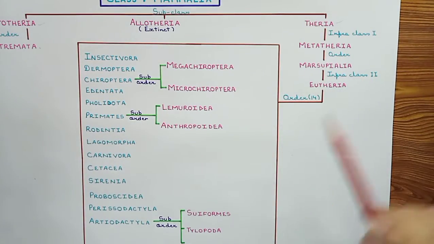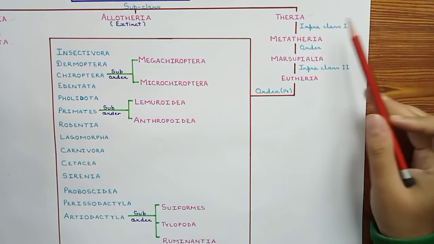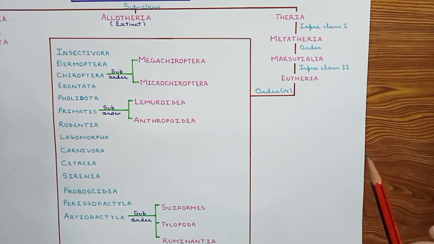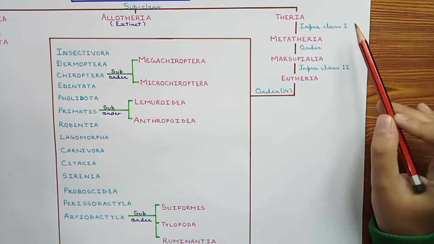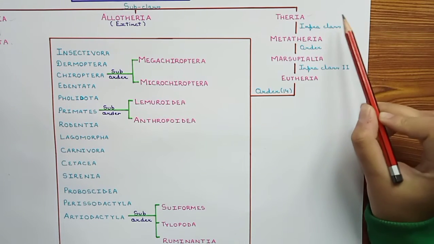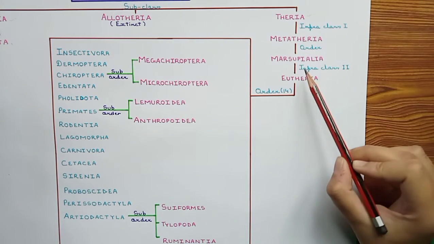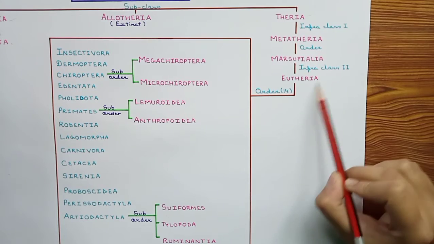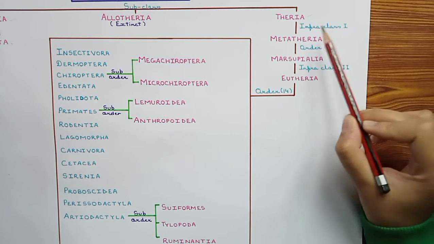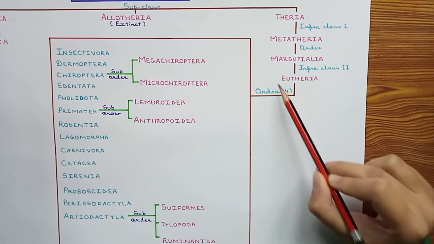Theria has two infraclasses. In infraclass 1 we have Metatheria and in infraclass 2 we have Eutheria.